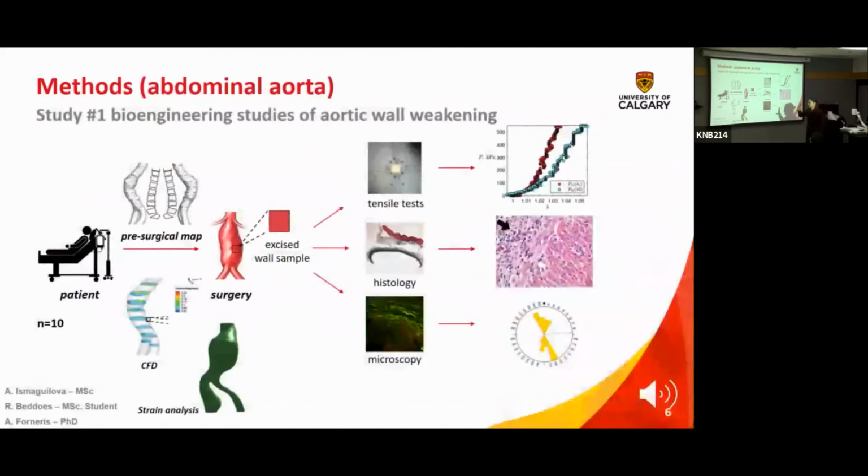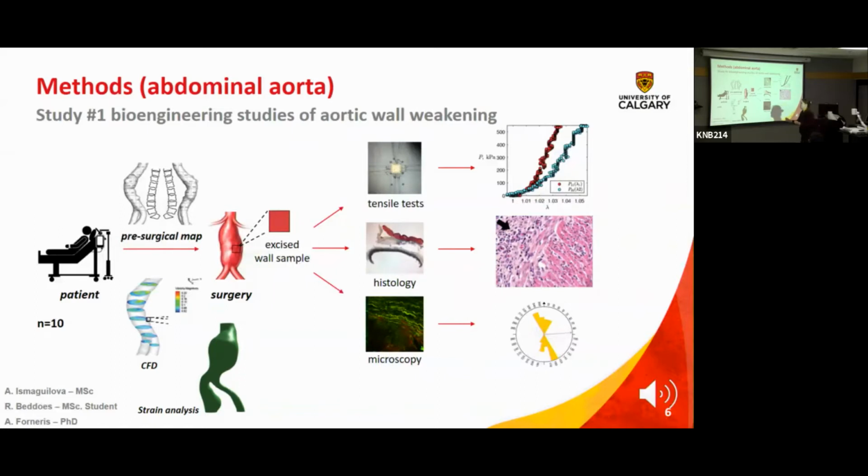So this is, like I said, there's a few studies that I'm trying to present. This is study number 1 on the abdominal aorta. The patients come in, and they have a pre-surgical CT scan or MR. We do all of our modeling. We do computational fluid dynamics. We also do our own strain analysis that we've developed. I'll talk about it later.